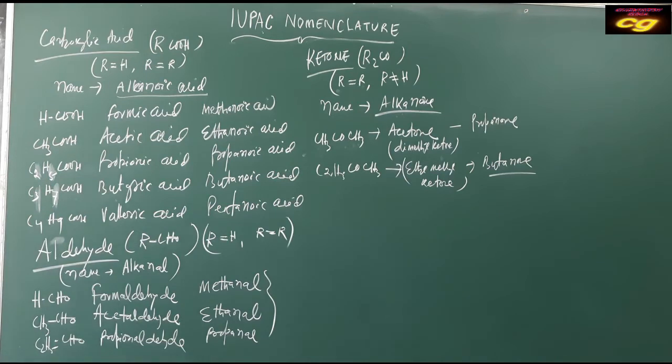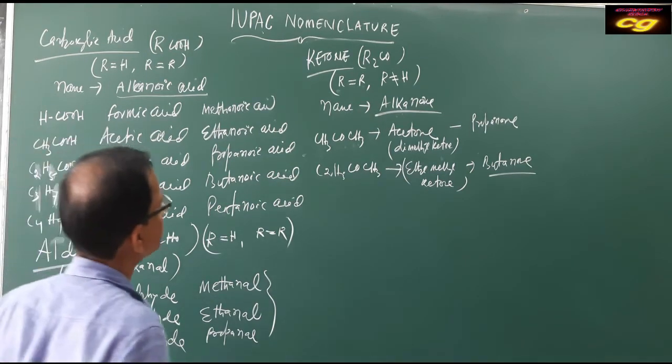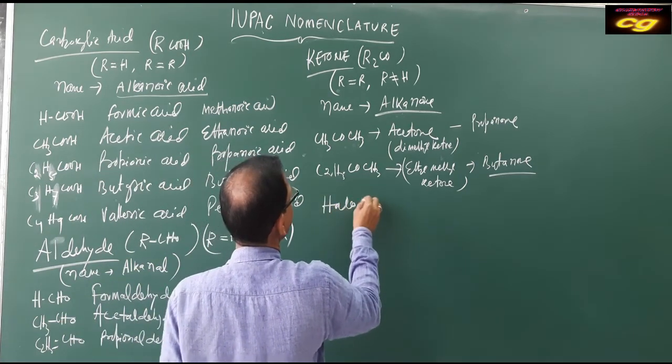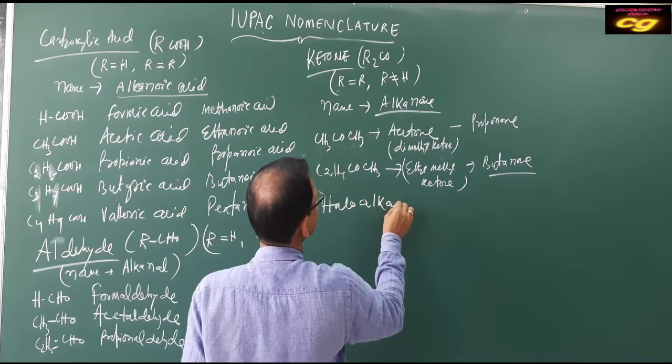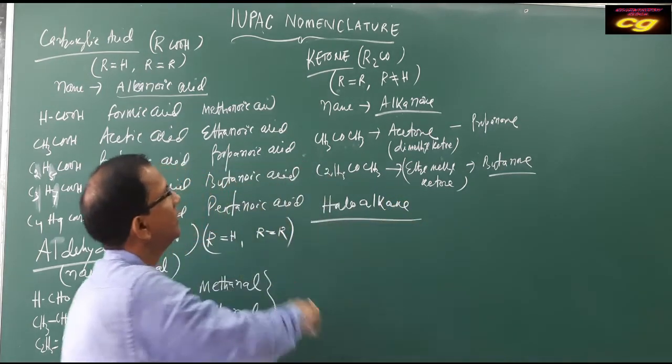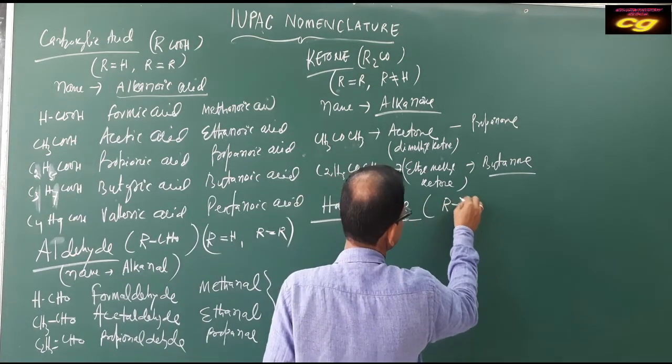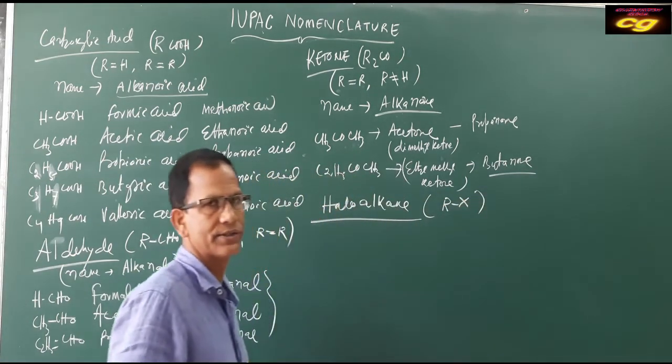Then aldehydes, ketones, carboxylic acids, then acid derivatives. Haloalkane also write better. If you write haloalkane, generally RX. It is called RX.